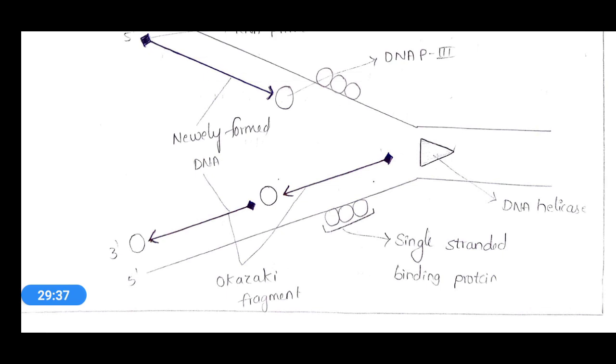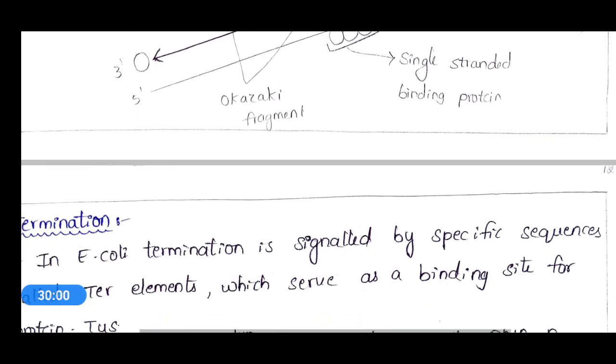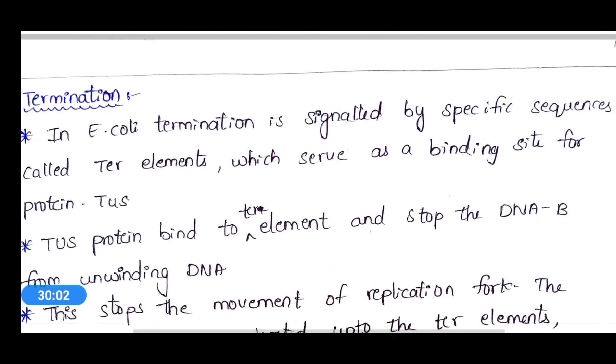Here Okazaki fragments are produced. If you see these Okazaki fragments, two fragments are present here, and they are attached and joined by DNA polymerase 1 and DNA ligase. So this is the elongation process.